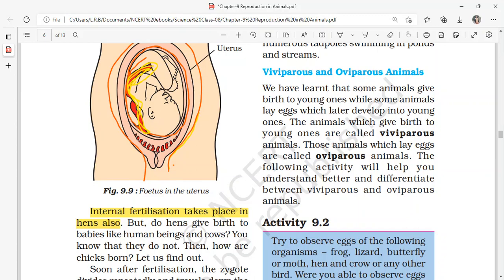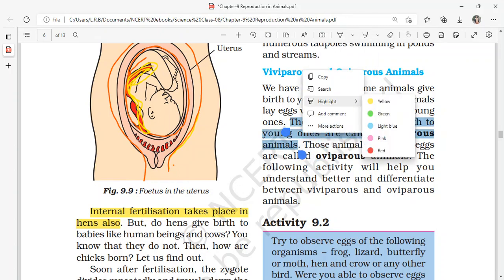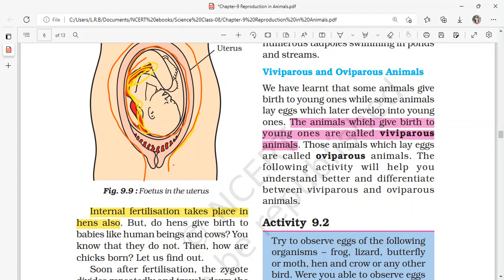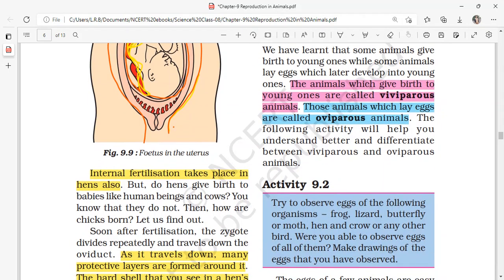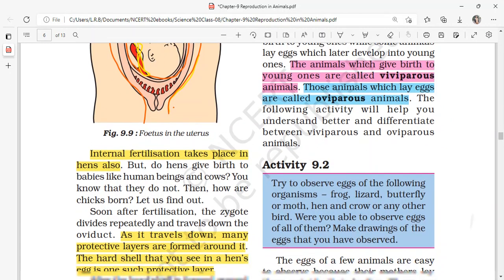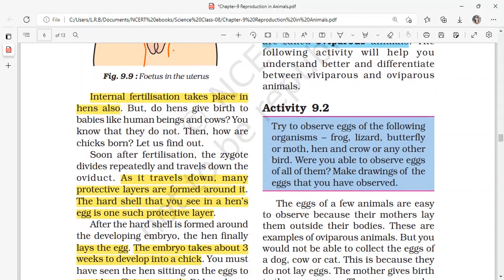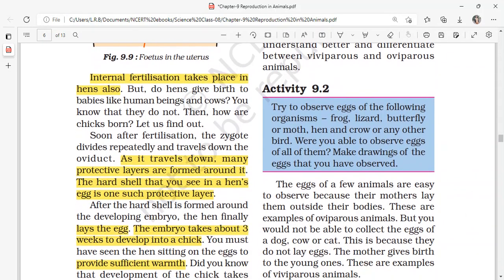The animals which give birth to young ones are called viviparous animals, and those animals which lay eggs are called oviparous animals. The following activity will help you understand better and differentiate between viviparous and oviparous animals. So let us do this activity.